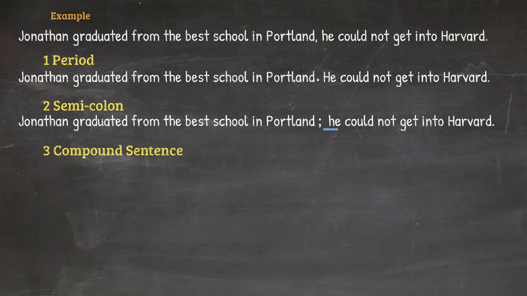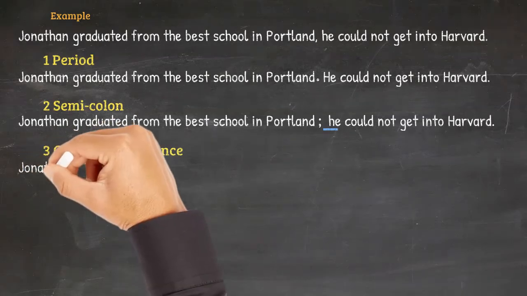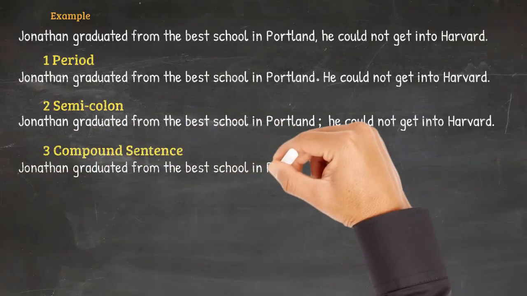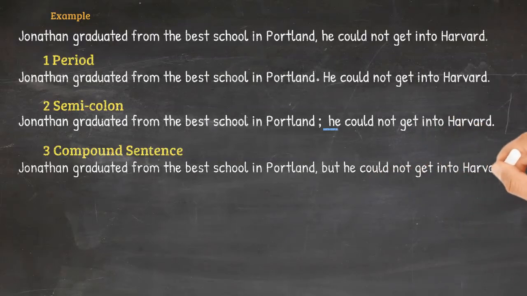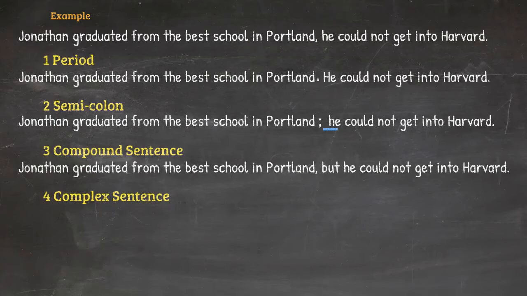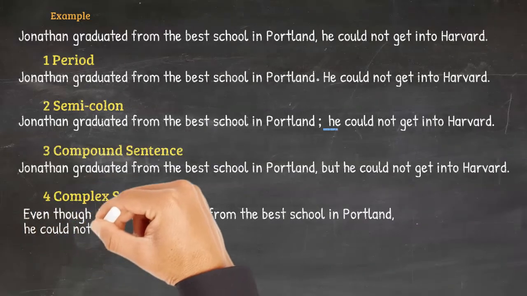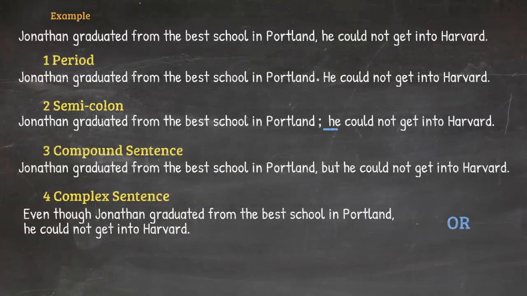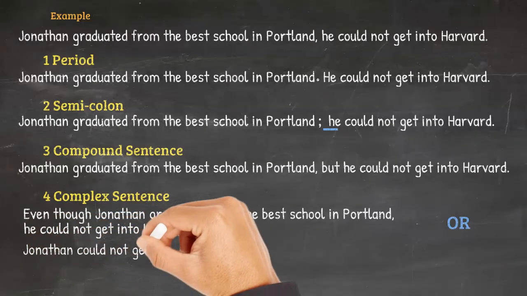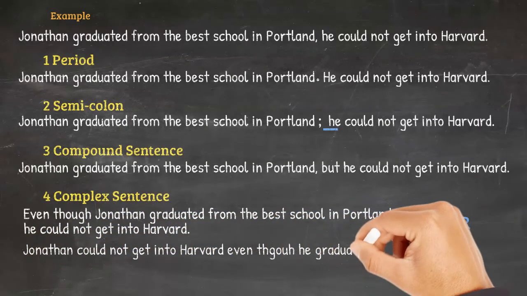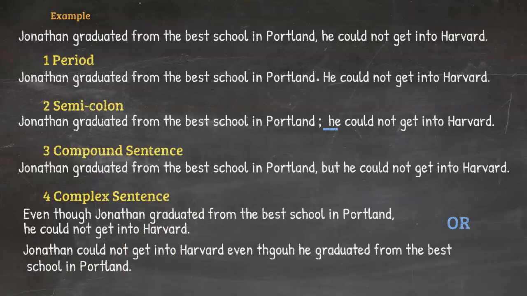Number three, we can turn two sentences into a compound sentence. Jonathan graduated from the best school in Portland, but he could not get into Harvard. And number four, we can turn it into a complex sentence. Even though Jonathan graduated from the best school in Portland, he could not get into Harvard. Or if we want to switch the dependent clause and the main clause, we can say Jonathan could not get into Harvard even though he graduated from the best school in Portland.